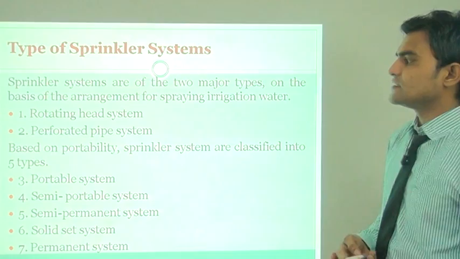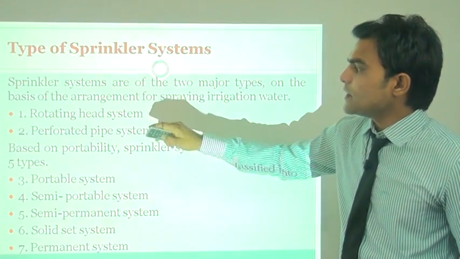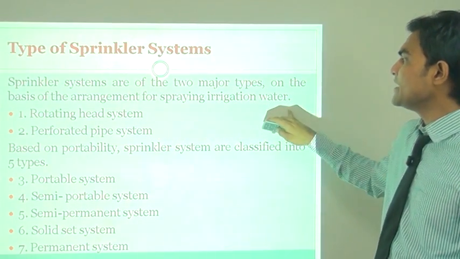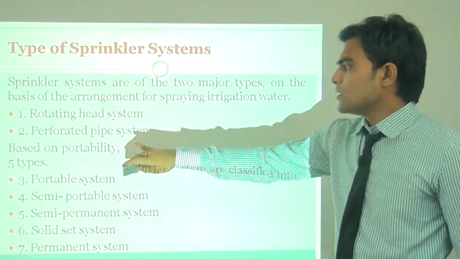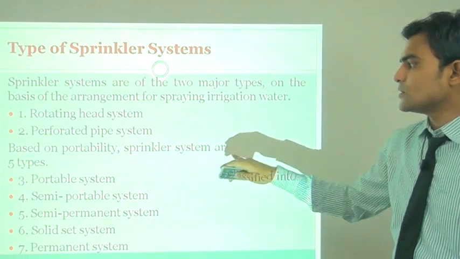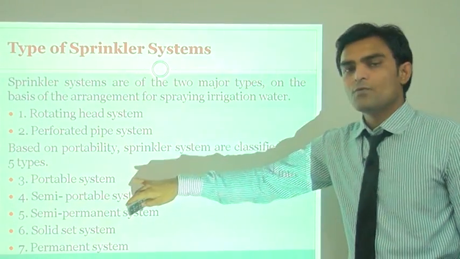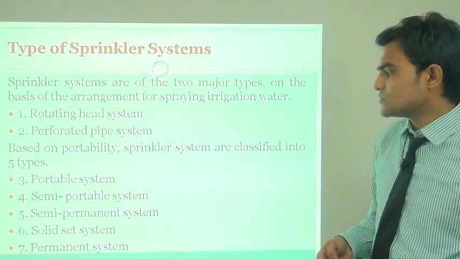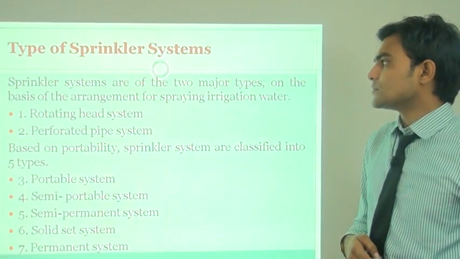The types of sprinkler system, there are basically 9 types. In the 9 types, first, based on the arrangement of spraying irrigation water, 2 types are involved: rotating head system and perforated pipe system. Then based on the portability, sprinkler systems are classified into 5 types: portable system, semi-portable system, semi-permanent system, solid state system, and permanent system.